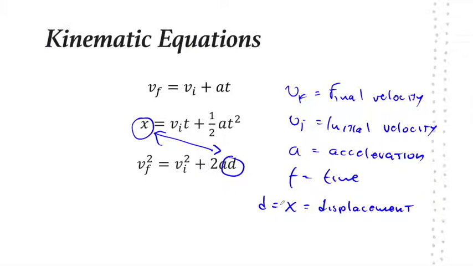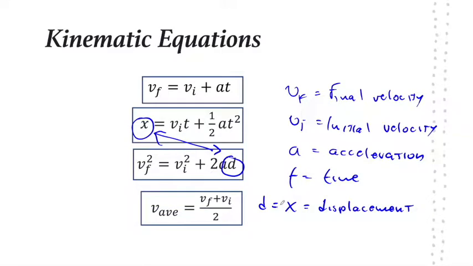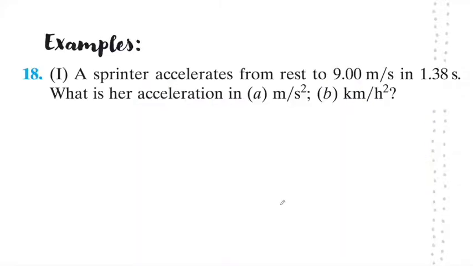So d or x referred to as displacement. And our last equation is average velocity is equal to final velocity plus initial velocity divided by 2. And these are the 4 kinematic equations that can be used to analyze any problem with uniform constant acceleration. Let's look at some examples, shall we?